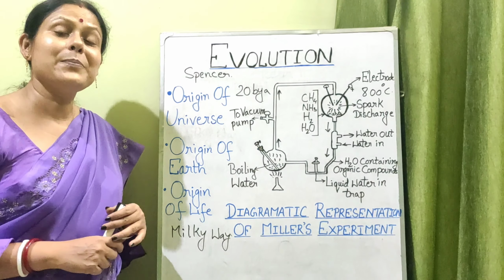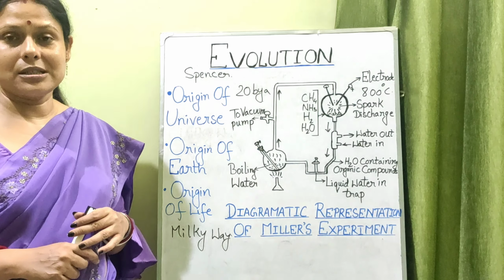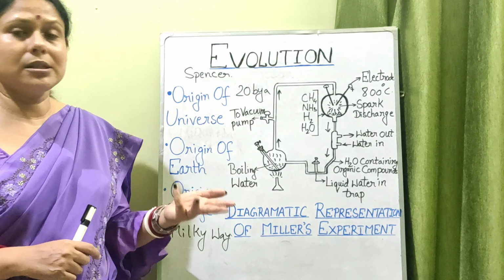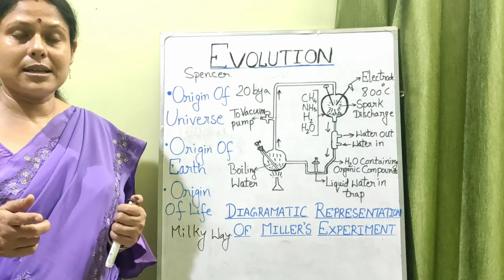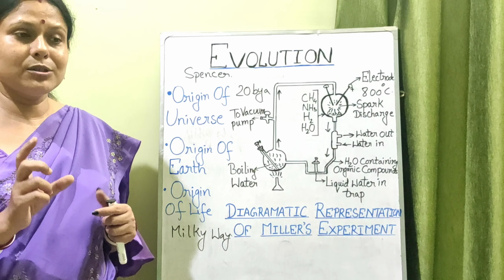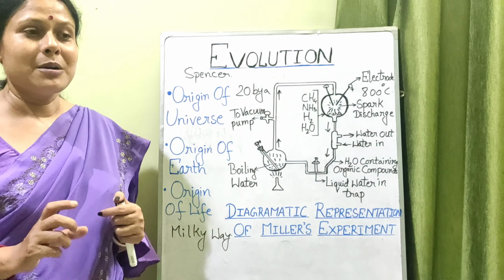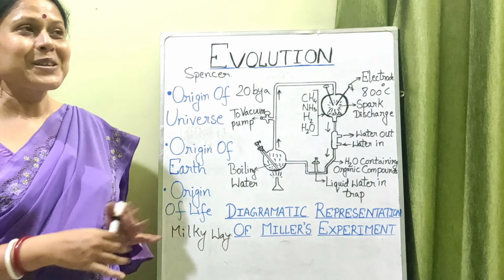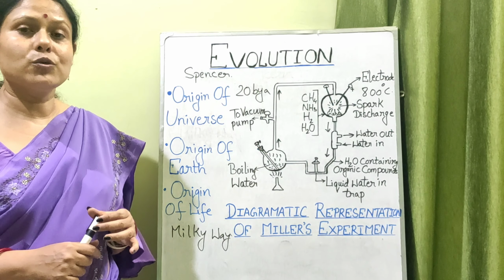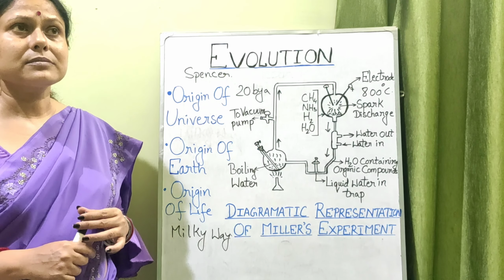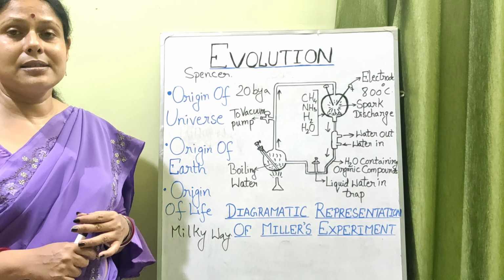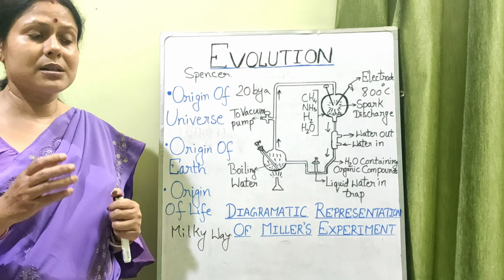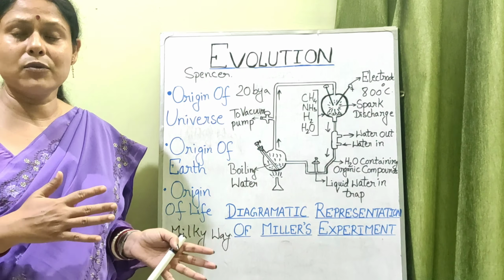Now the next theory is the theory of abiogenesis, also known as spontaneous generation or autogenesis. These three terms mean the same; auto means self, genesis means formation. This is the beauty of biology: by seeing the term only, you can identify the meaning hidden in it. So what does the theory of spontaneous generation state? There were many supporters, Redi was one scientist, Spallanzani was another. They said that organisms come from pre-existing organisms, maybe in dead form or in living form.